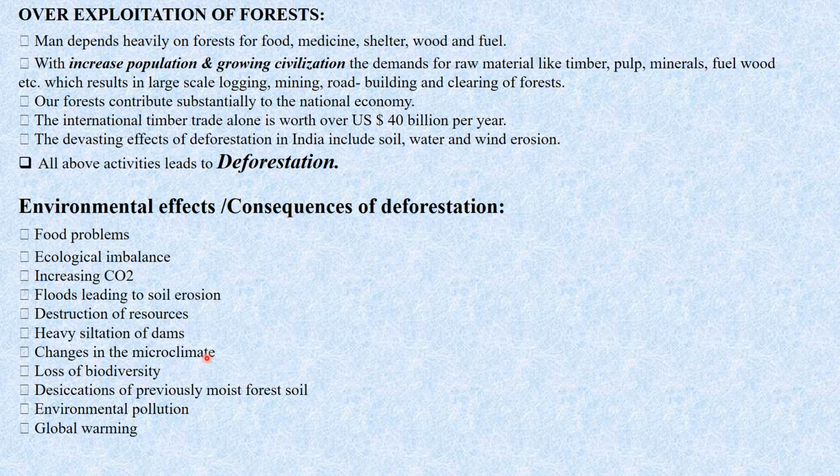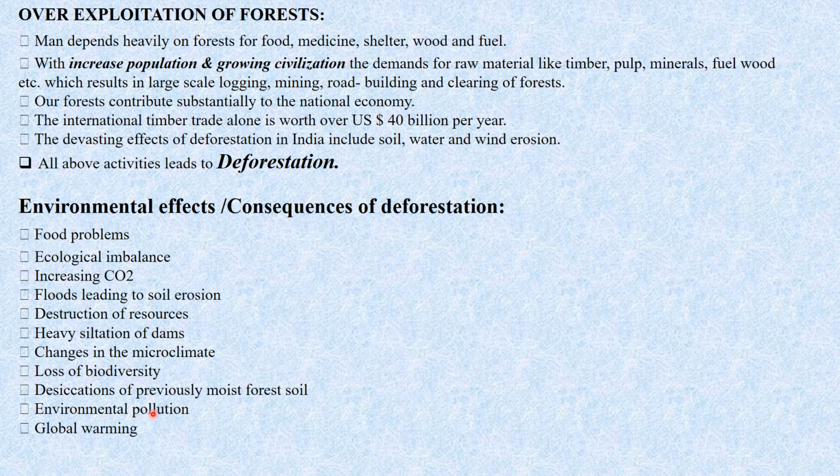So if that area is under deforestation, then there will be various harmful effects on the climate and ultimately on the humans in that area. Then loss of biodiversity: floods and changes in the climate cause various species to go extinct, which causes the loss of biodiversity. Then desiccation of previously moist forest soil, so that also does not remain available.